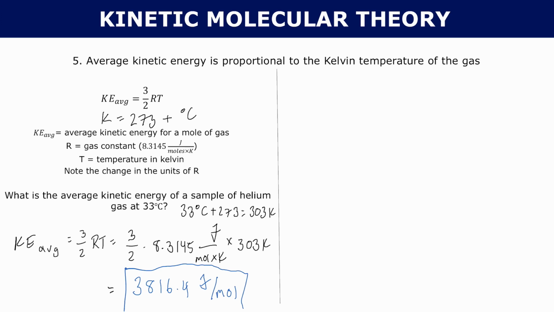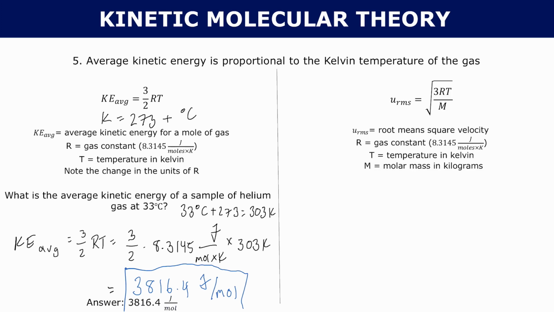But sometimes you don't want to know energy. You want to know how fast the particles are moving. You want to know their speed. And for that, you would use root mean square velocity. So the root mean square velocity is the average velocity of the particles, and it's equal to the square root of 3 times RT over M. M is the molar mass in kilograms. Be careful about that, it's in kilograms.